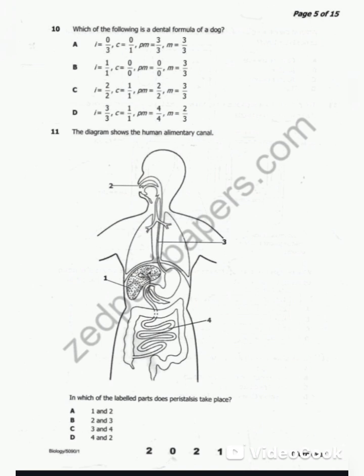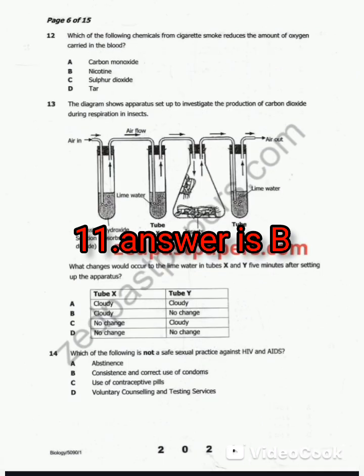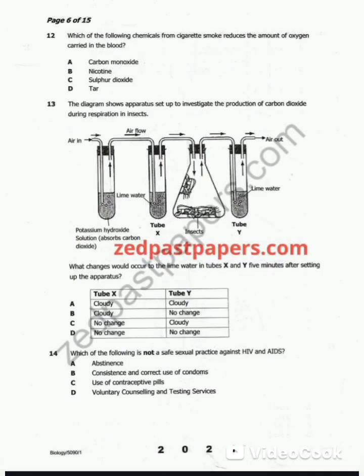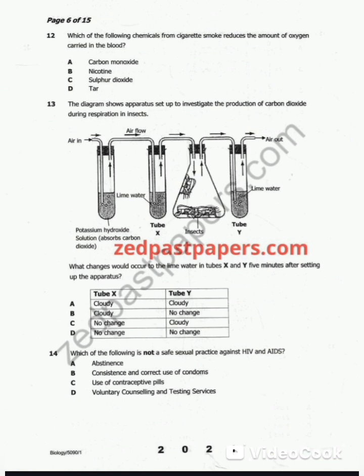Which of the following labeled parts does peristalsis take place? So the best answer is B. Which of the following chemicals from cigarette smoke reduce the amount of oxygen carried in the blood? It is carbon monoxide. So the diagram shows apparatus set up to investigate the production of carbon dioxide during respiration in